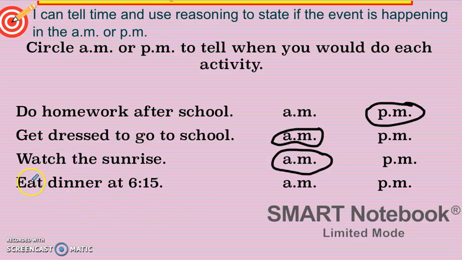Okay, last one. It says eat dinner at 6:15. Well, there's a key word here. It says eat dinner. It doesn't say breakfast or lunch. Do you eat dinner in the morning or in the evening? Think about it. You eat dinner in the evening, and the evening is AM or PM, my friends. It is PM. Wonderful job. I'm going to circle my PM.